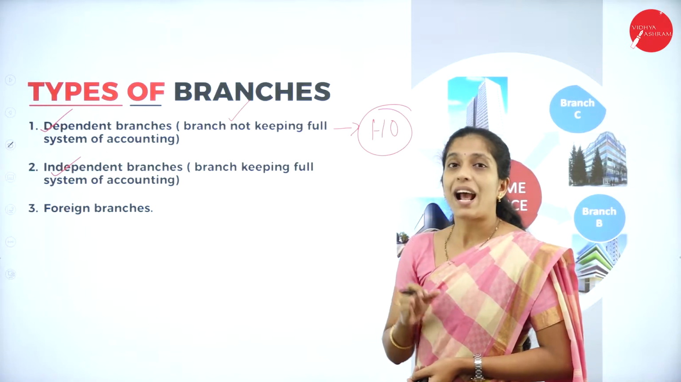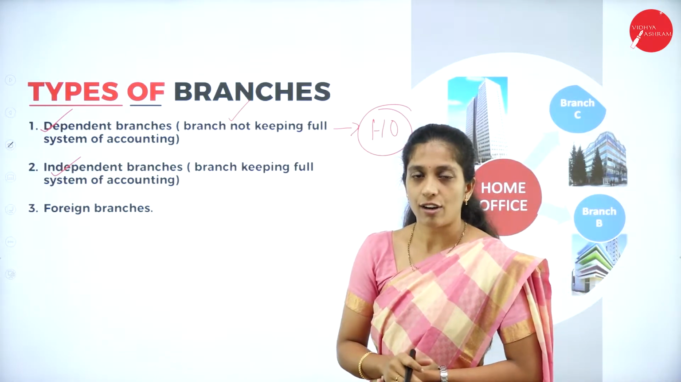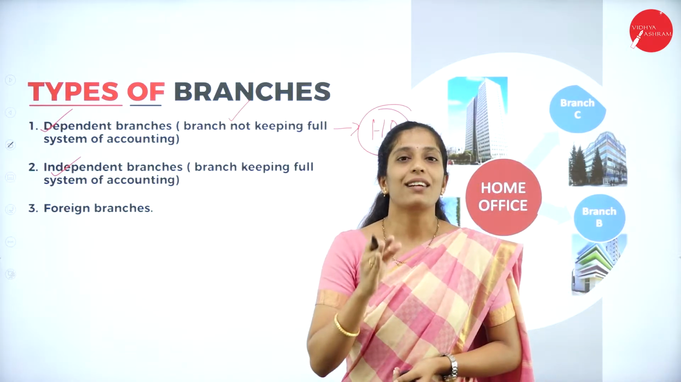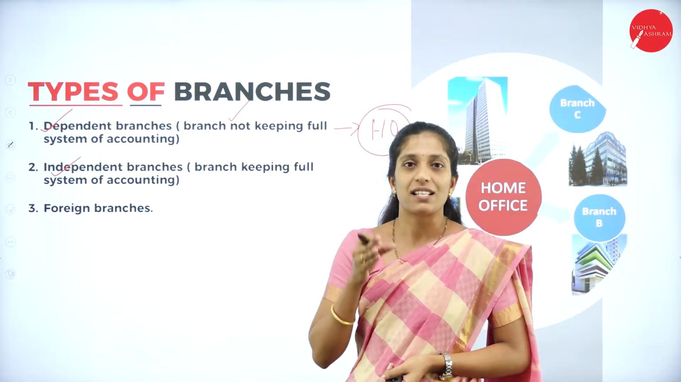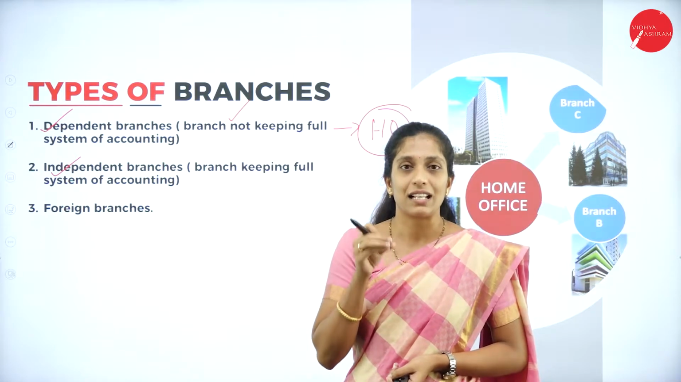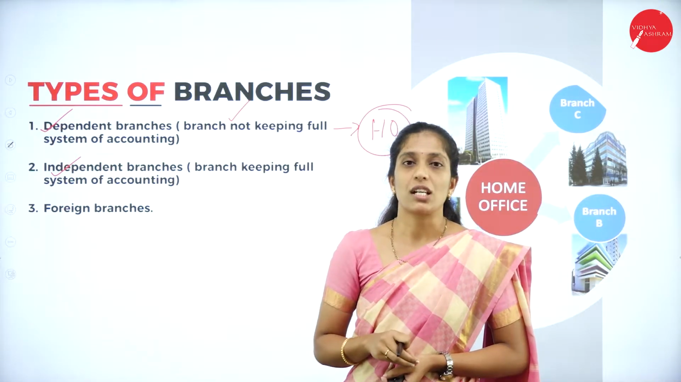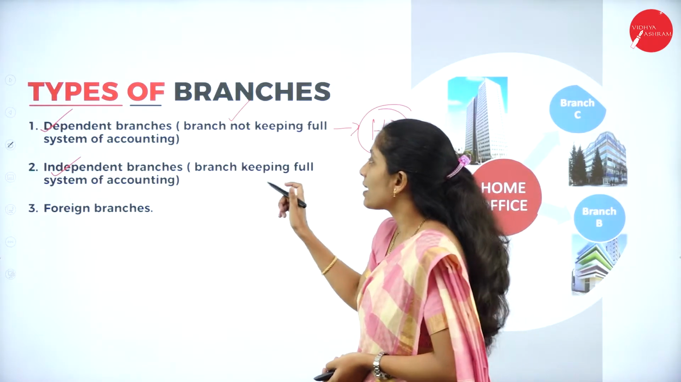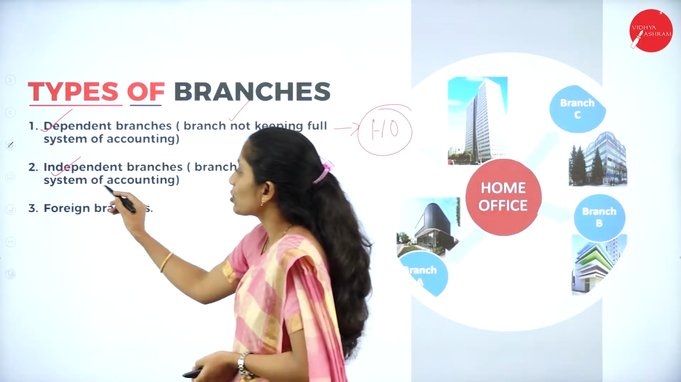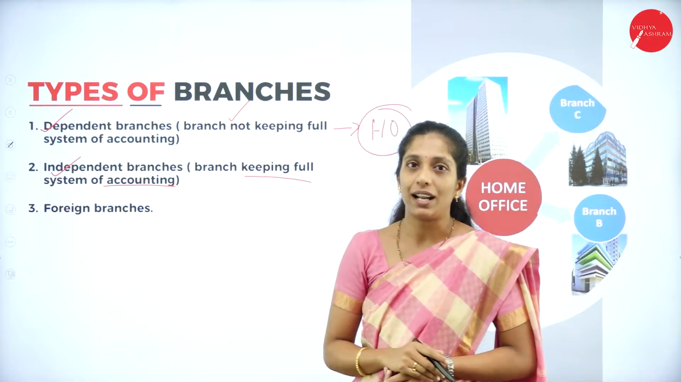Here, the branch is not dependent on head office. Independently, they are maintaining their books of accounts. Whatever the expenses and income, everything will be there in the independent branch itself. So it is not dependent on head office, and a separate set of books of account has to be maintained by the independent branch.